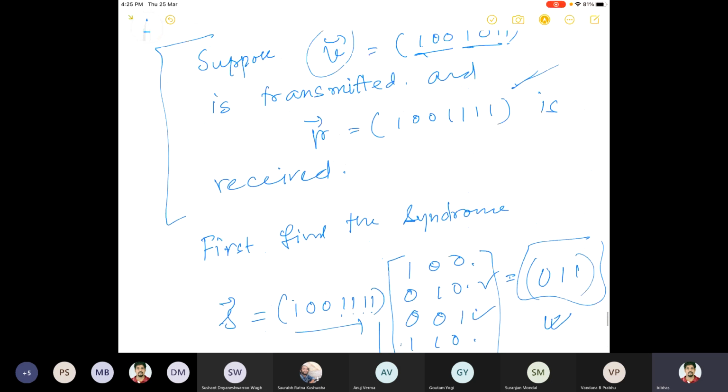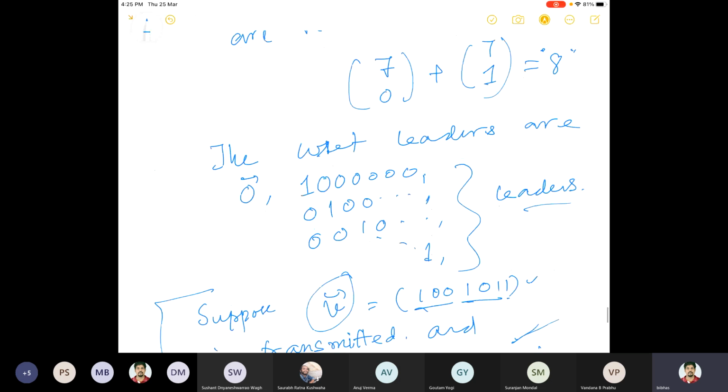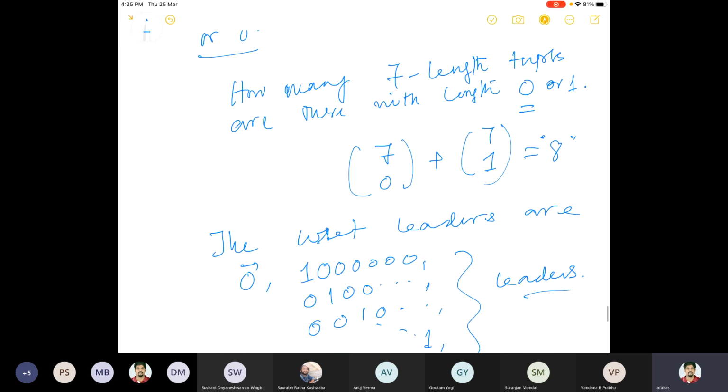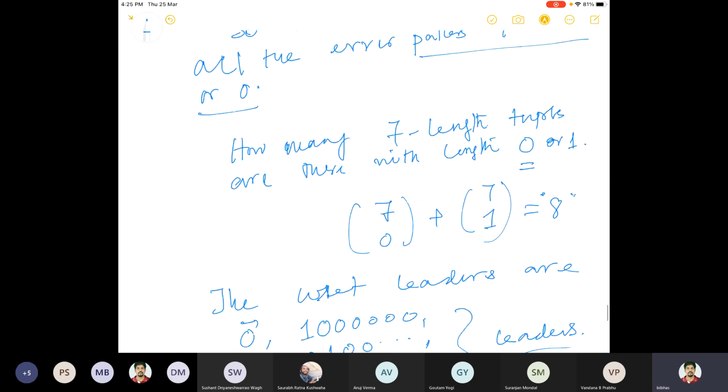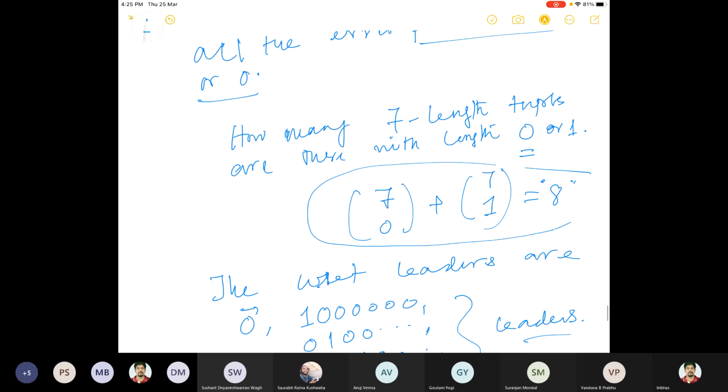Here you see this was 8, right? Number of... t was 1, right? This value was 1. And so there were 8 coset leaders whose length is 0 or 1. So there was no other coset leader whose weight is more than t.